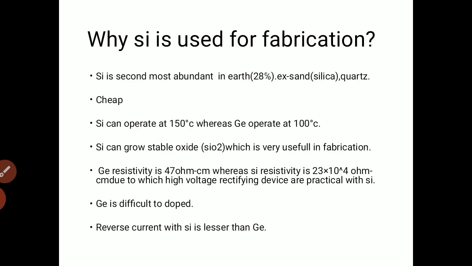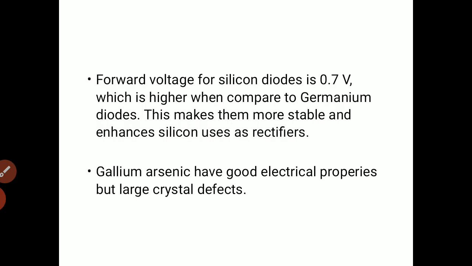We always want our reverse saturation current to be very, very small. The next important reason is the silicon diode cutoff voltage is 0.7 volt, whereas germanium device cutoff voltage is 0.3 volt. We always want our cutoff voltage to be high so that no noise can turn on our device. Let's suppose we have a noise of 0.4 volt, and if we have a germanium diode, then the diode will turn on due to the noise in its operation, but we never want noise to deteriorate our performance, so we always want our cutoff voltage to be very high.